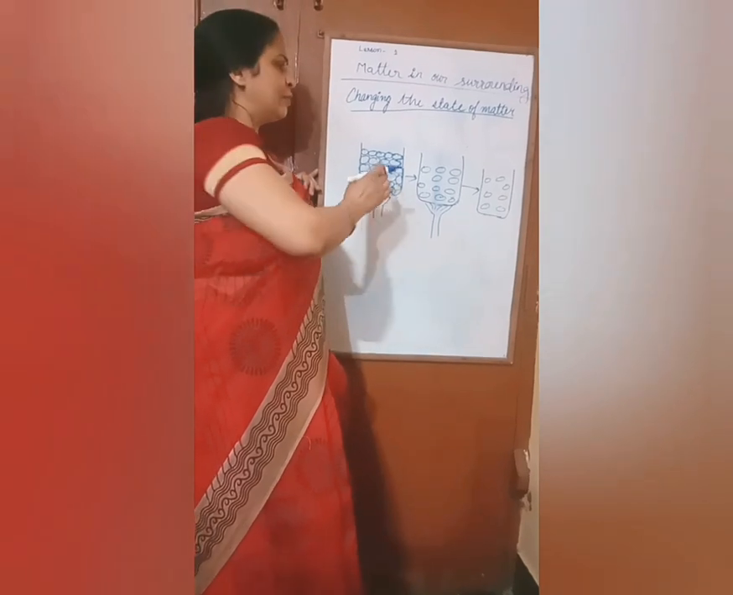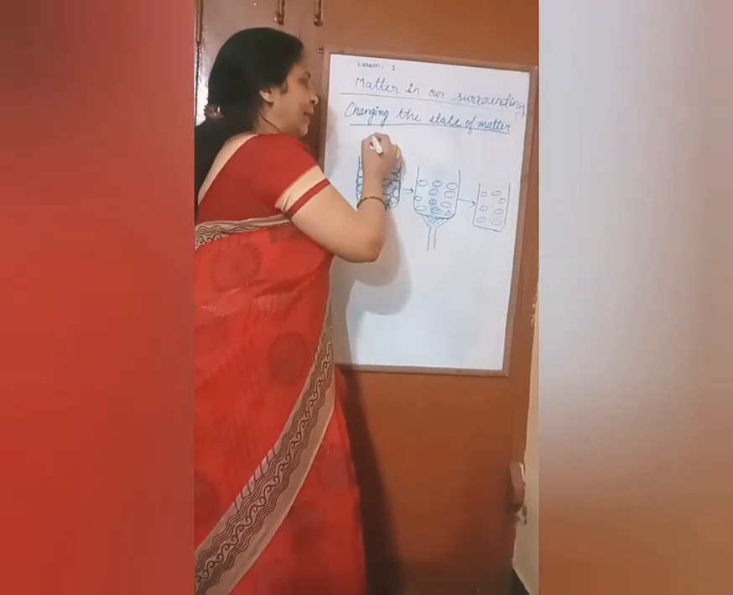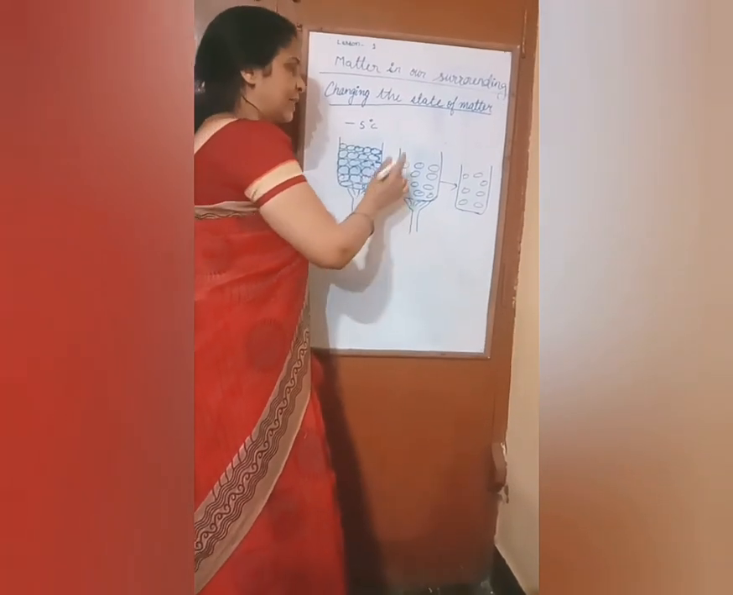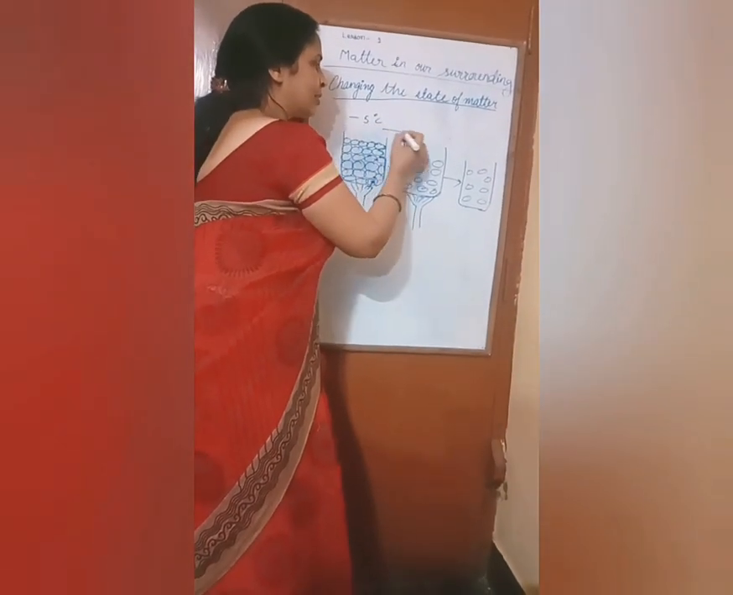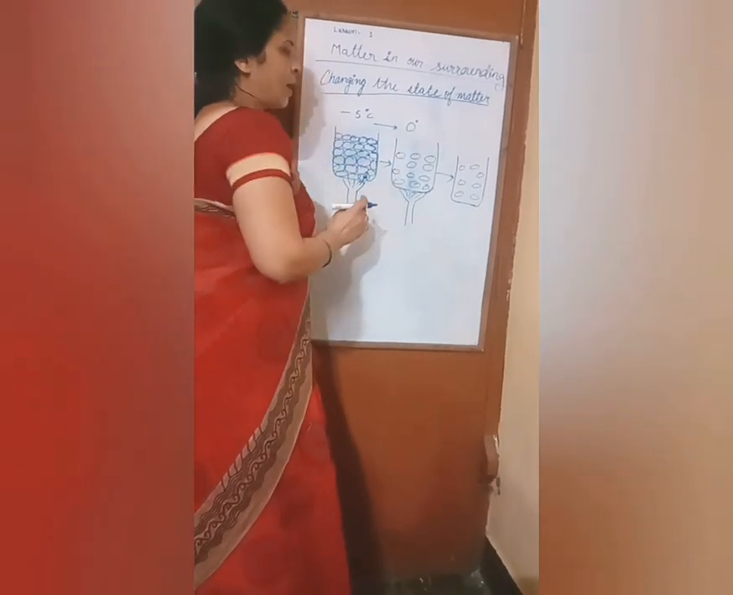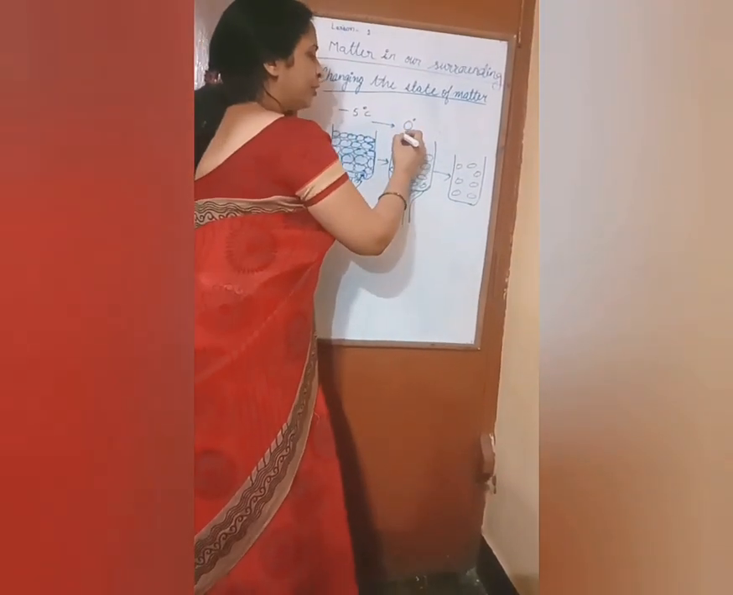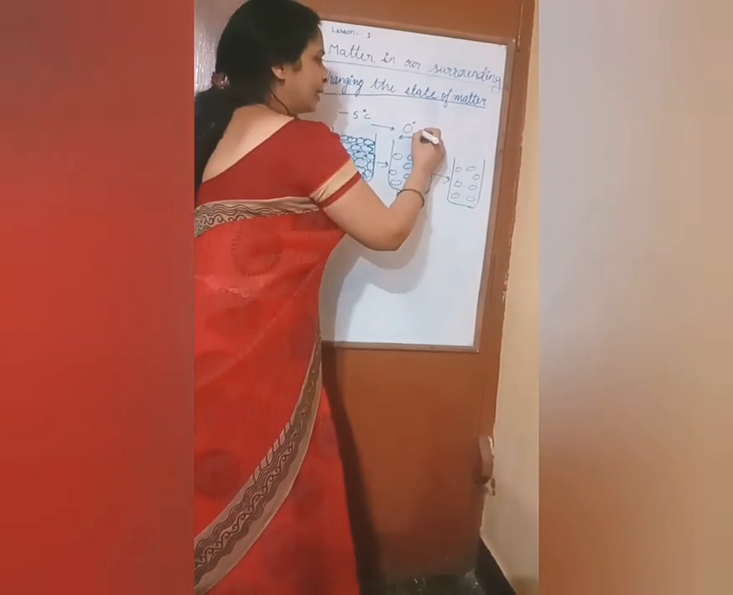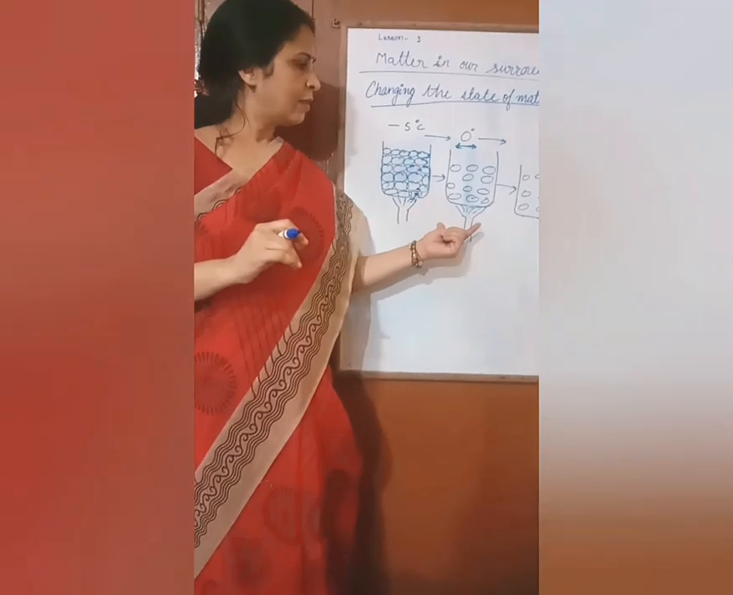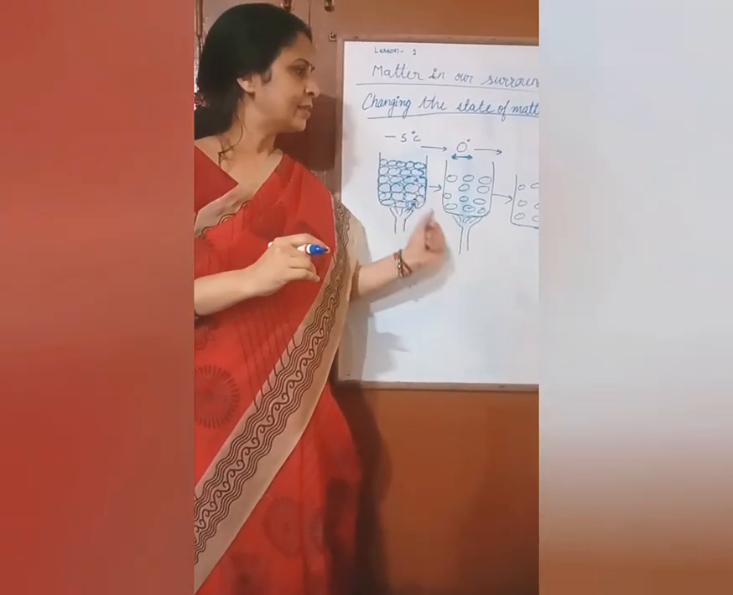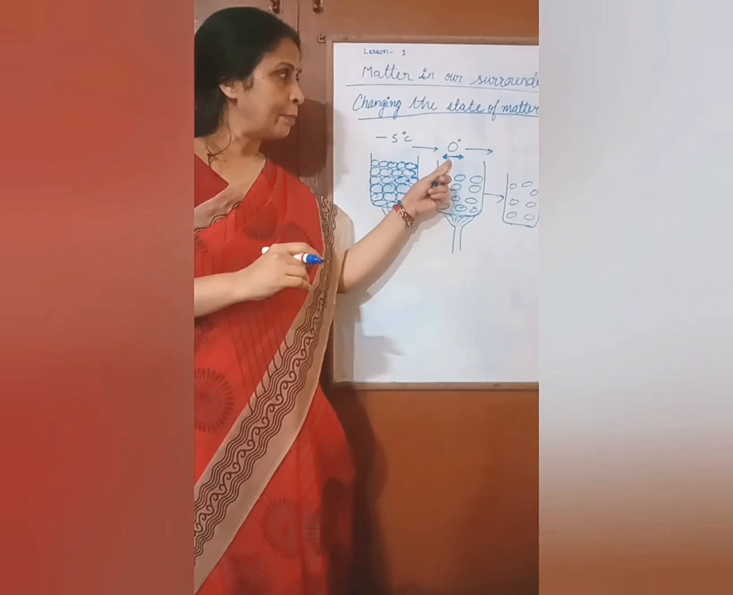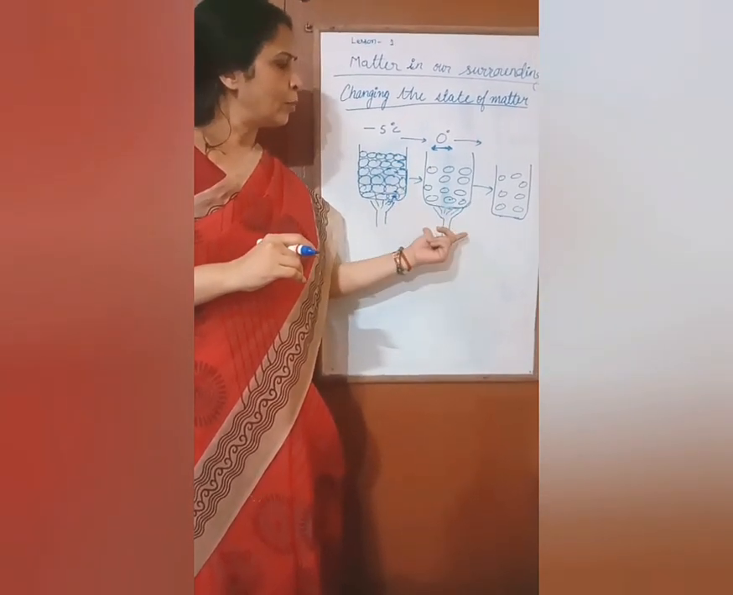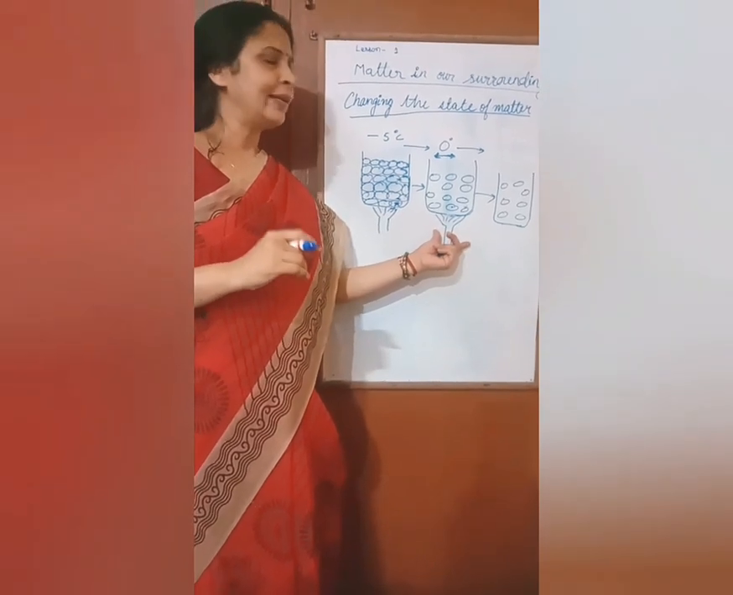In this activity, we have taken our ice cube at a temperature of -5 degrees centigrade. When we start heating, the temperature starts rising from -5 to 0 degrees. Within 2 minutes it changes. After 2 minutes it is constant at 0 degrees, and then it starts rising. Even though I am providing continuous heat, the temperature is still constant at 0 degrees. This is due to the phenomenon of latent heat, which I will explain in a later video.